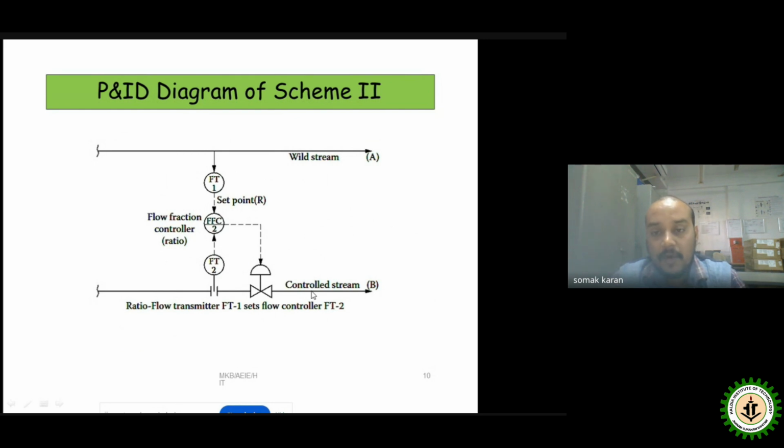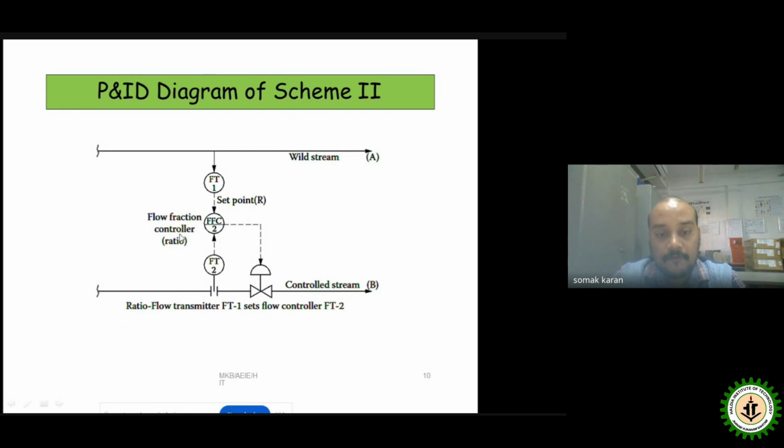Here the wild stream is indicated as capital A, and the controllable stream is indicated as capital B. For both cases, FT1, the flow transmitter 1, measures the flow rate in the wild stream, whereas the controllable stream is taken care of by flow transmitter 2, FT2. Here the orifice is incorporated, and using the orifice we measure the flow rate. This is the head type flow meter we are talking about.